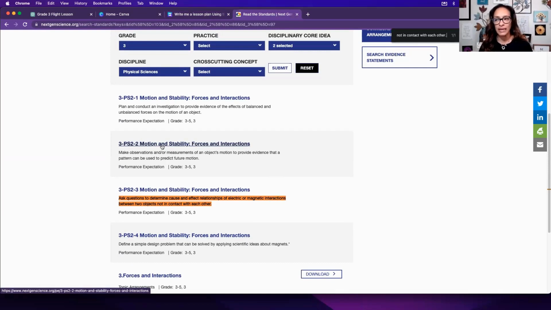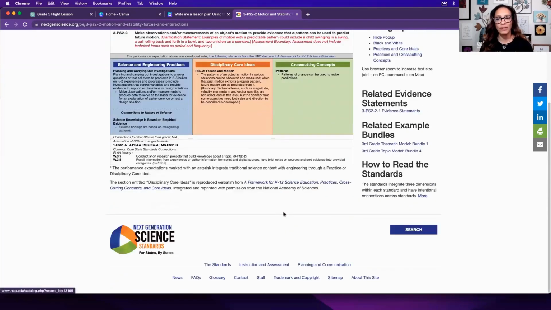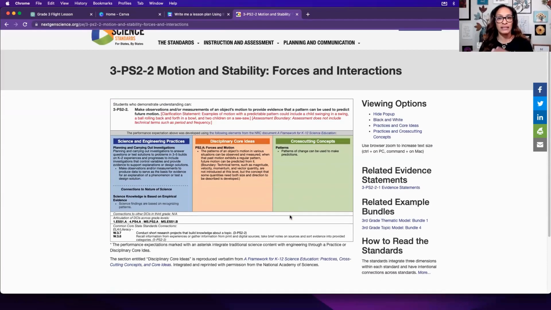So if I were to click on any of these standards, it's going to give us some blown out information, and it gives us clarification information, so much more if you're an educator in elementary school. And if you are a principal and you want to help teachers really grasp this, this is where you can go. And I would elaborate on that. There is another video. If you'd like to watch that video, you grab that video, because I go into the next generation science standards with ChatGPT.